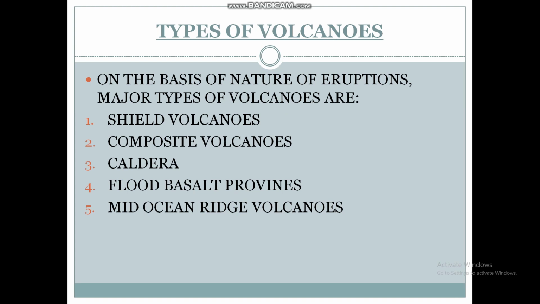So students, in this slide we are going to talk about the types of volcanoes. On the basis of nature of eruptions, major types of volcanoes are: first is the shield volcanoes. These volcanoes are the largest of all the volcanoes on the earth. Example, Hawaiian volcanoes. Hawaiian volcanoes are found in the Hawaii state of the United States of America.